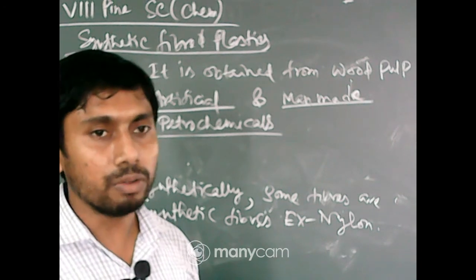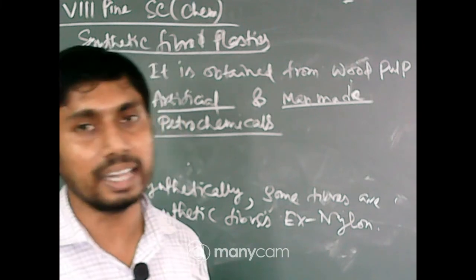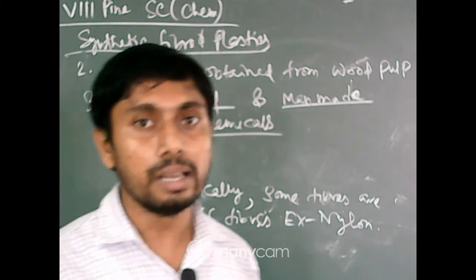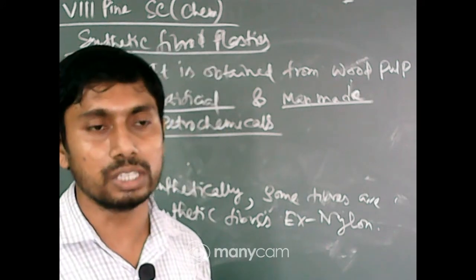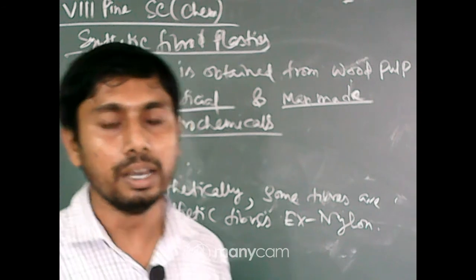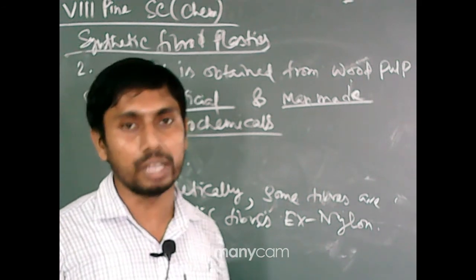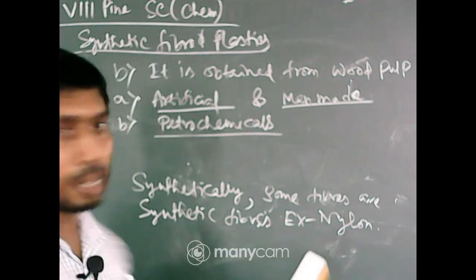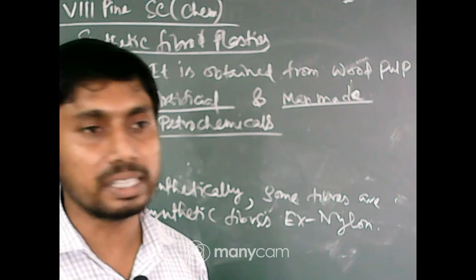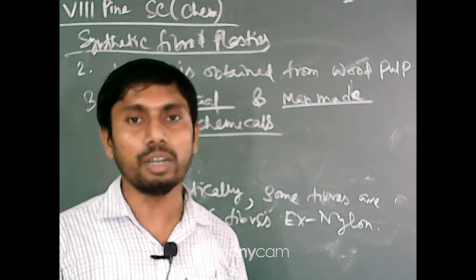You can assume that kerosene is less volatile than petrol. Kerosene is also volatile, while petrol is much more volatile than kerosene. So, as the volatility is different, using this property we distill the substances from the crude petroleum oil. The substances used for making artificial fiber, as I have told earlier, are synthetic organic substances.